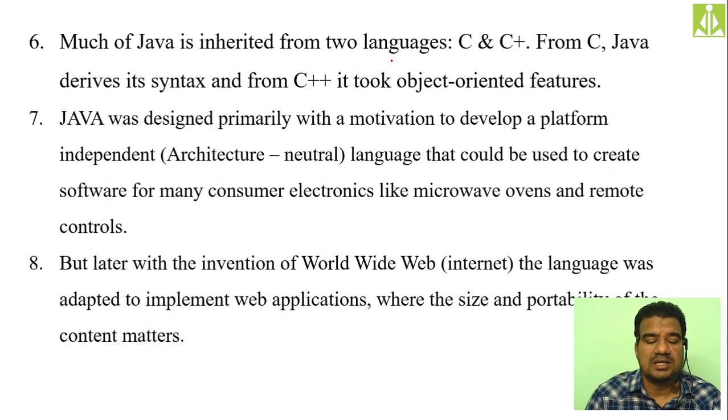Java was primarily designed with a motivation to develop a platform independent language. Platform independent is nothing but architecture neutral. Very soon we will discuss what platform independent and architecture neutral mean in our very next discussion, Java's buzzwords. Java was designed with the motivation to develop a platform independent programming language, because at that time,